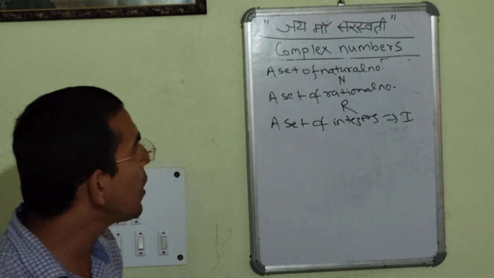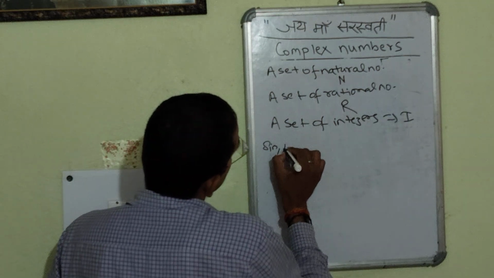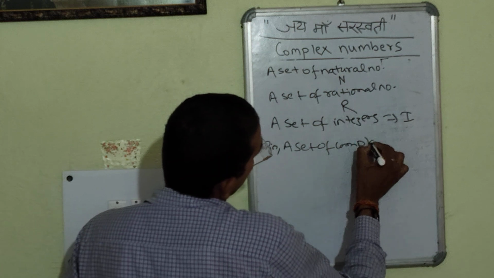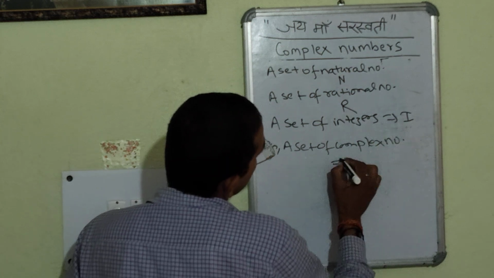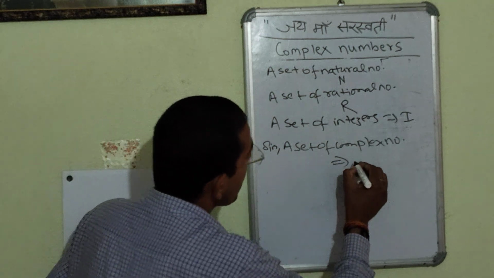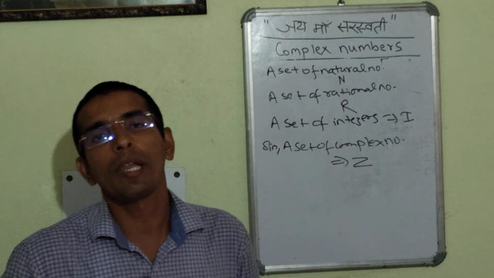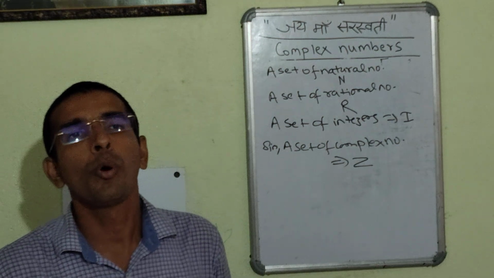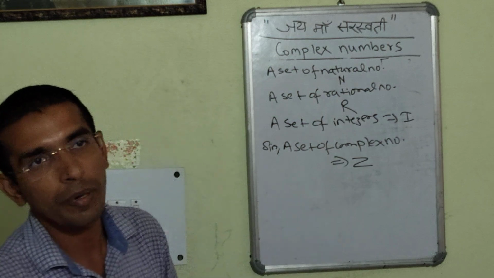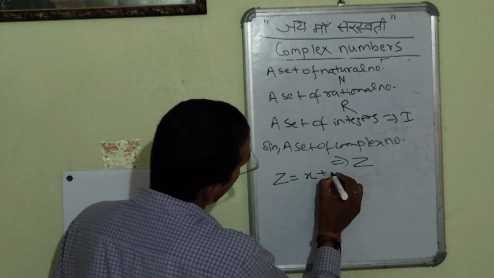Similarly, a set of complex numbers is denoted by the letter z. We can write any complex number having both a real part as well as an imaginary part. So we write z is equal to x plus iy.